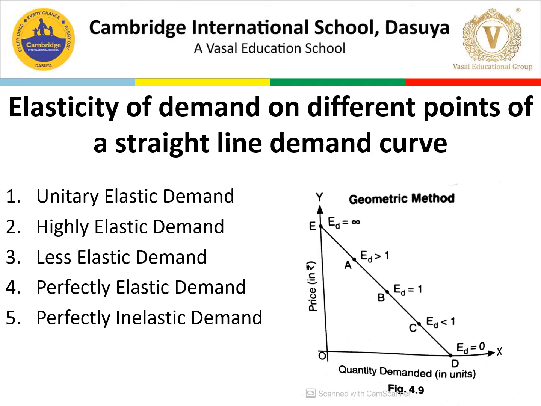the last point CD is the lower segment. CD is the lower segment and CE is the upper segment. So when we are taking the lower segment, that is CD, and here CE is greater than CD, what we are going to do, we mark it as CD is less than CE. So this is how we are doing that. Then it is perfectly elastic demand.